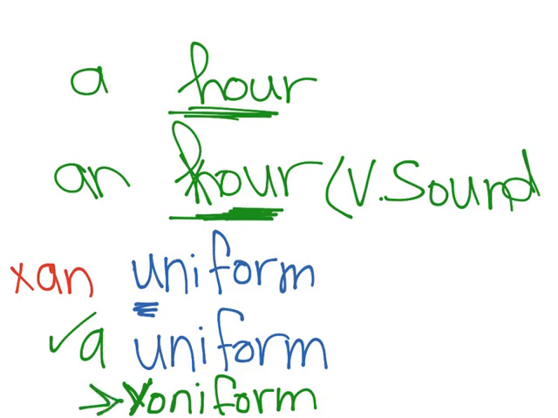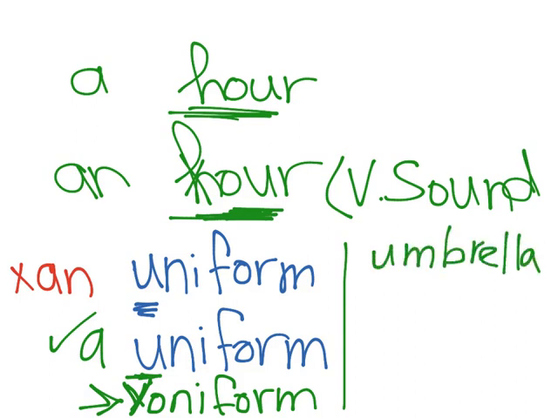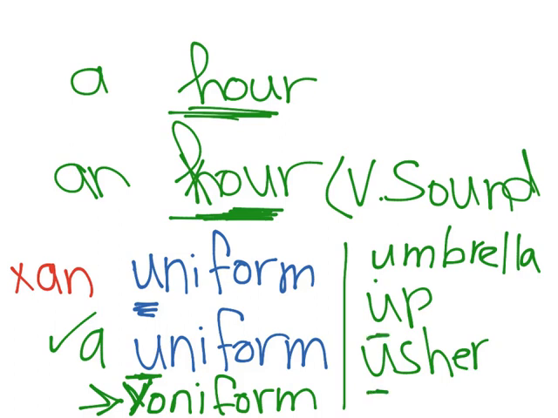Right? Again, it's like the first sound of the word uniform is not a vowel sound, because the vowel sound of the U should be like the sound that I say in umbrella, or up, or usher, or understand. The sound is the sound of the U sound, as per the song that you used to hear when you were young in KG.